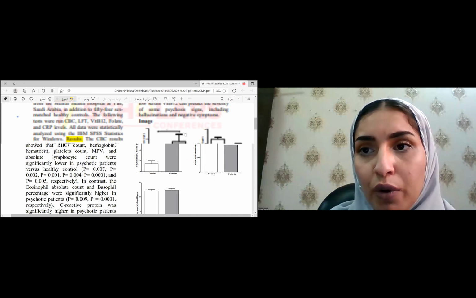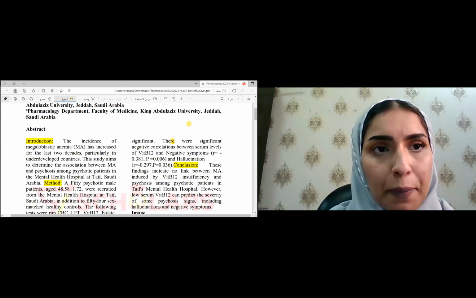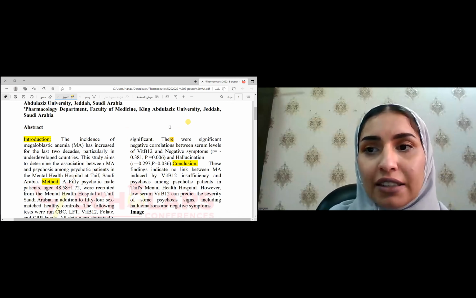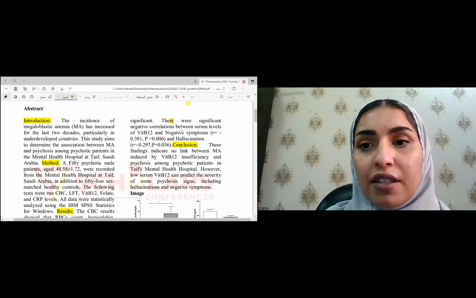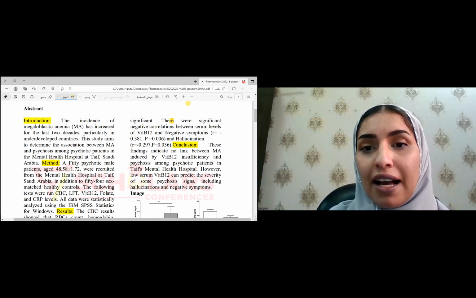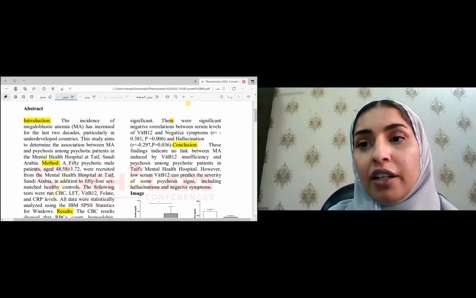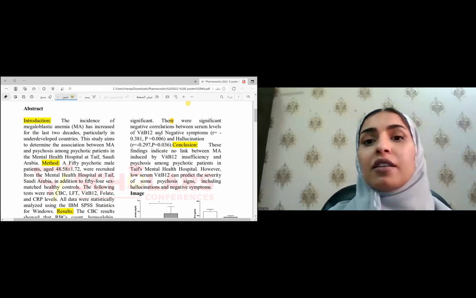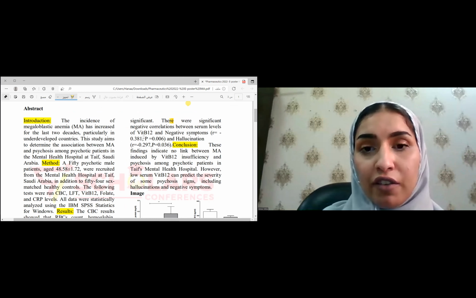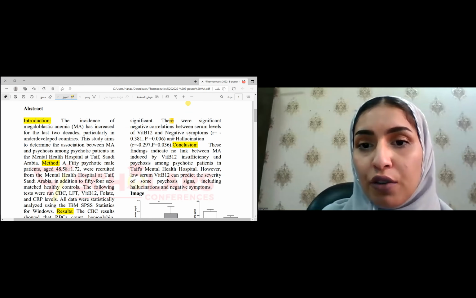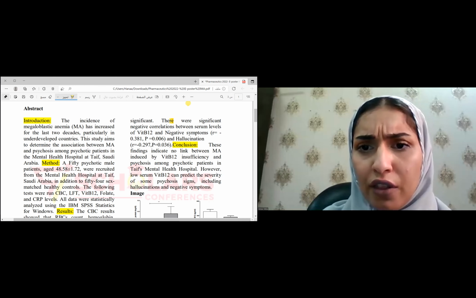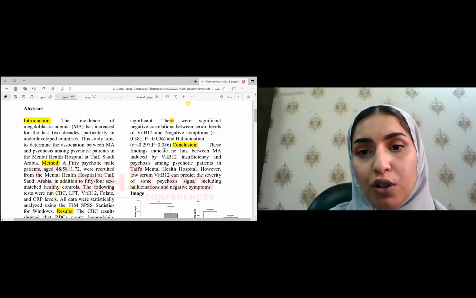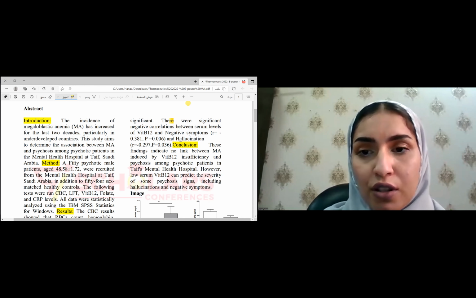However, there was a significant negative correlation between the serum level of vitamin B12 and negative symptoms and hallucination. Negative symptoms and hallucination are among the symptoms of psychosis. So there was a negative correlation. Whenever the vitamin B12 level goes down, the severity of the symptoms increases, with p-value 0.006 for the negative symptoms and p-value 0.036 for the hallucination.